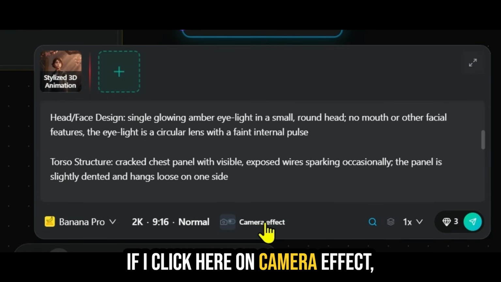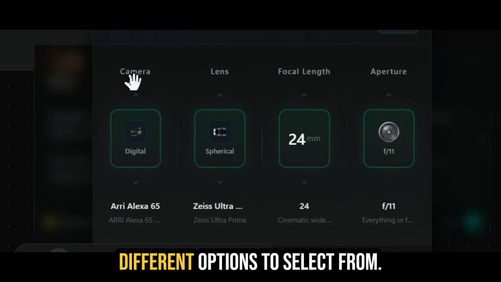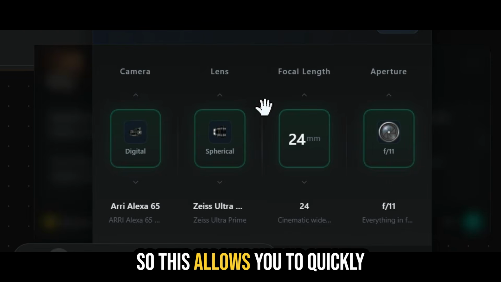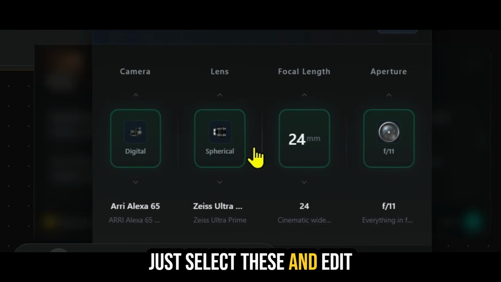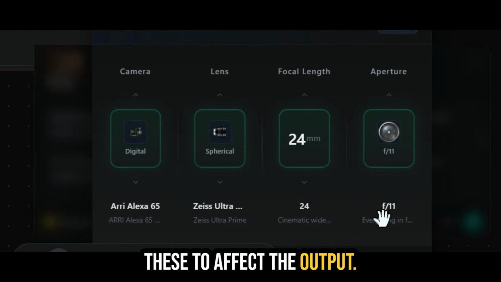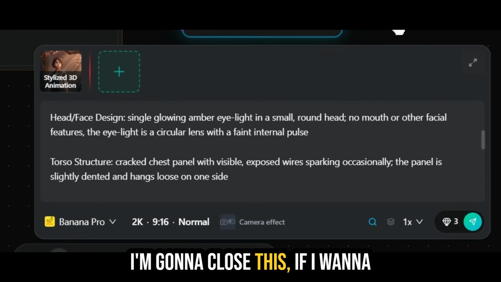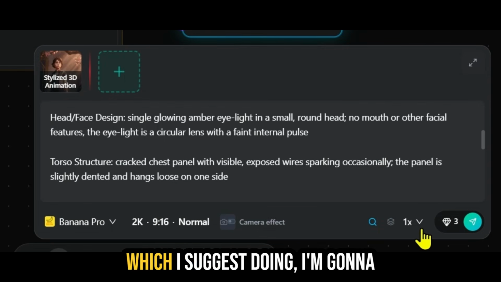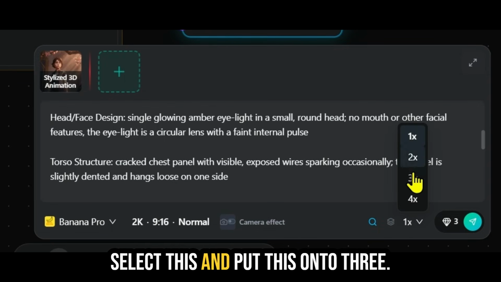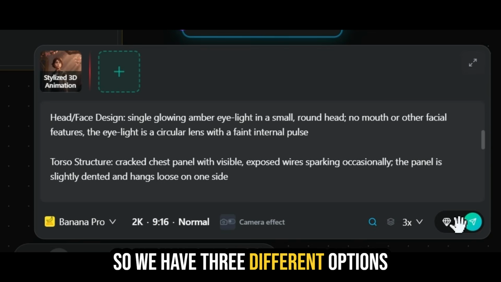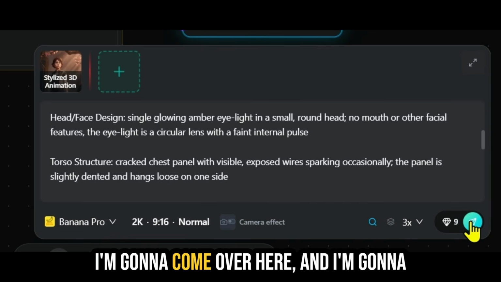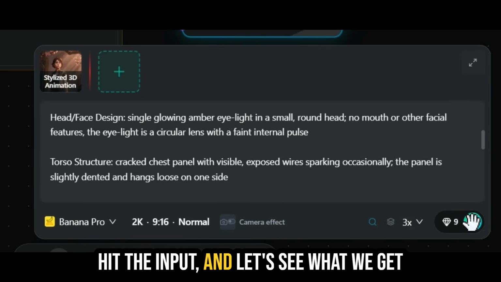If I click here on camera effect, you'll see that it gives you different options to select from. So this allows you to quickly just select these and edit these to affect the output. For now, this is fine. I'm going to close this. If I want to generate more than one visual, which I suggest doing, I'm going to select this and put this onto 3. So we have 3 different options to pick from for our character. I'm going to come over here and hit the input and let's see what we get.